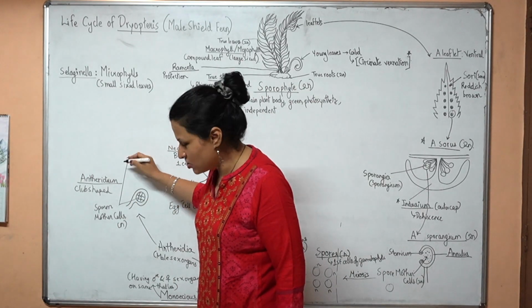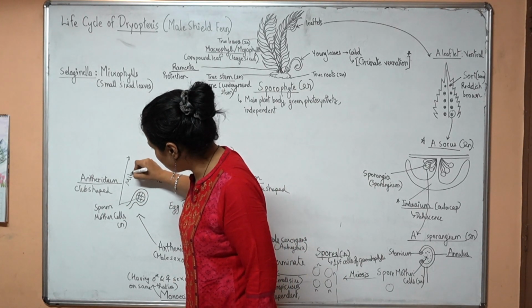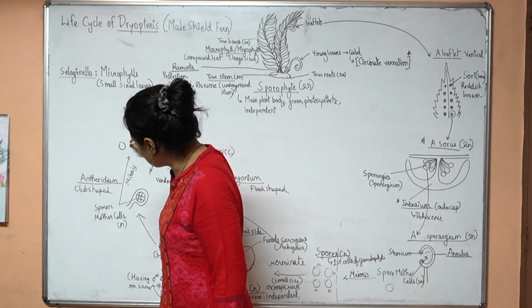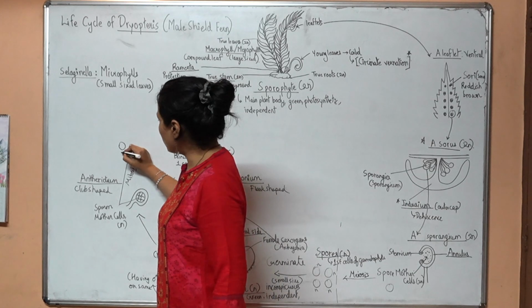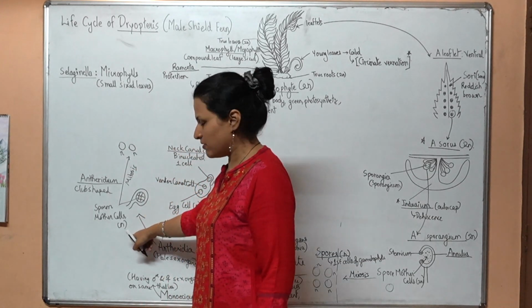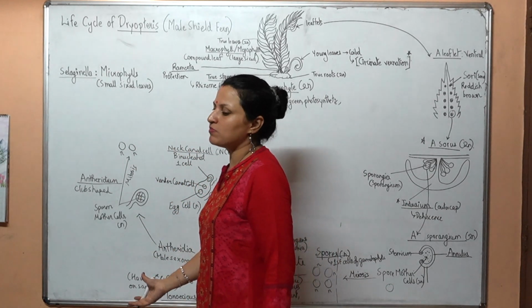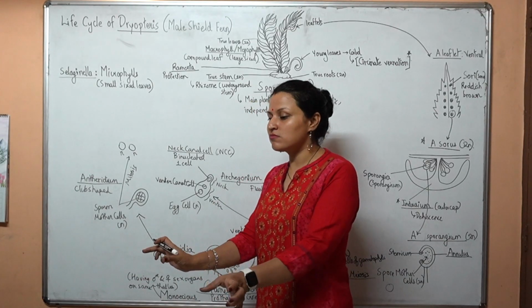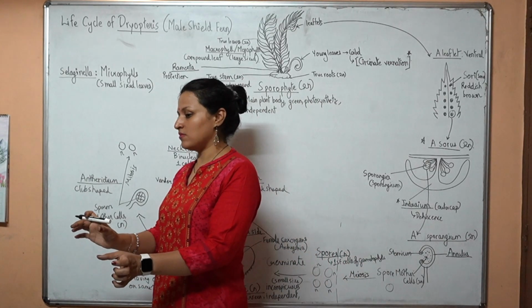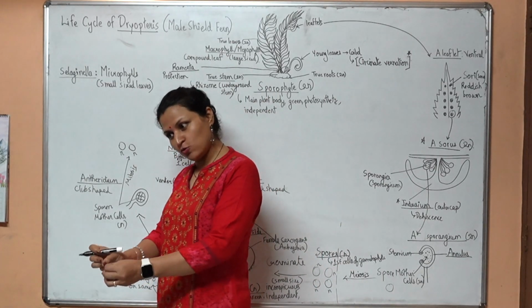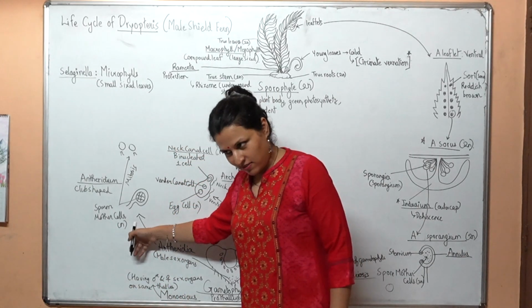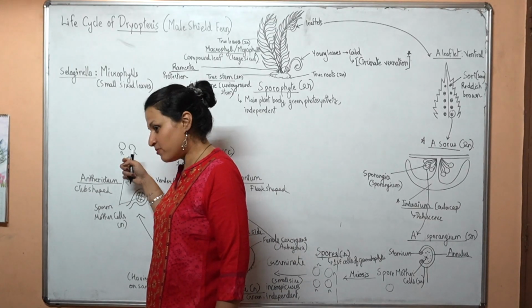Sperm mother cells are haploid. When they undergo division, that will be mitosis, not meiosis. Mitosis is division into only 2 cells. Both of them will be of the same ploidy as the previous one. If a 2N cell undergoes mitosis, it will become 2 separate 2Ns, because a 2N is divided by mitosis. Over here, it's N. It is divided by mitosis, so it will be 2 separate Ns.